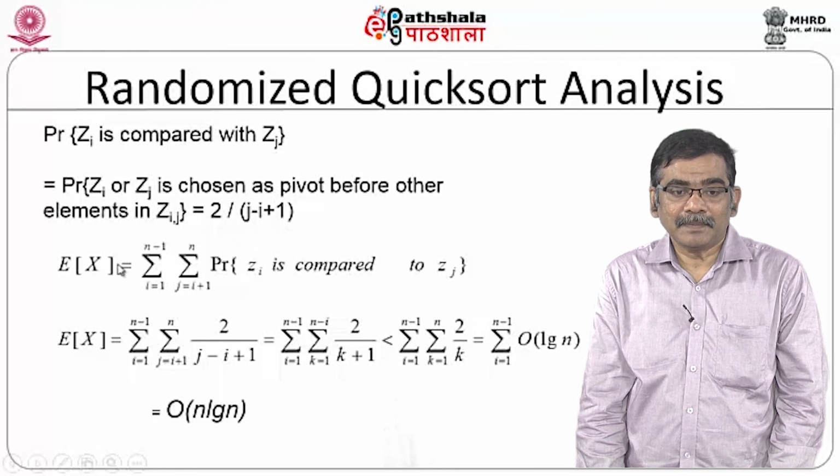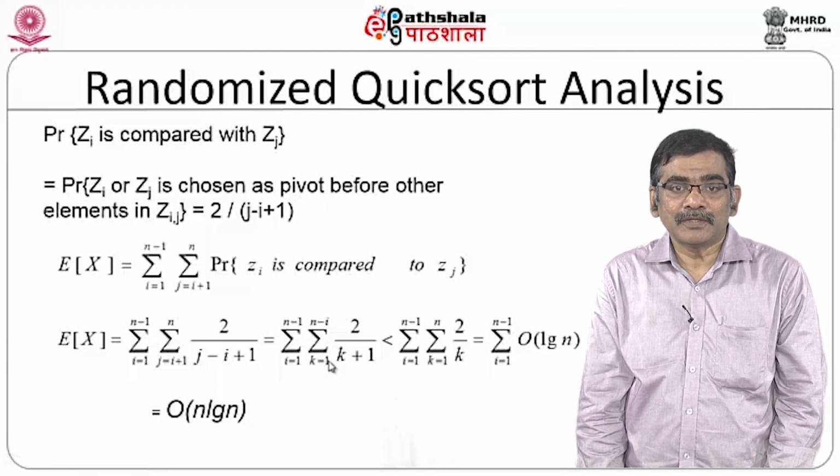So the expectation is the summation of this probability. Substitute this expression into this, and if you simplify that, you can see that it comes to n log n. In other words, the randomized quicksort is almost similar to your deterministic quicksort.